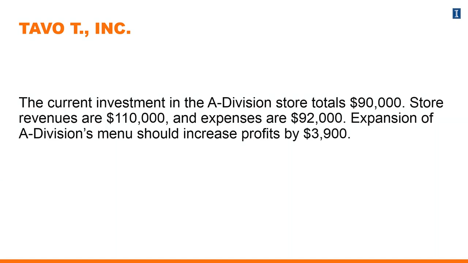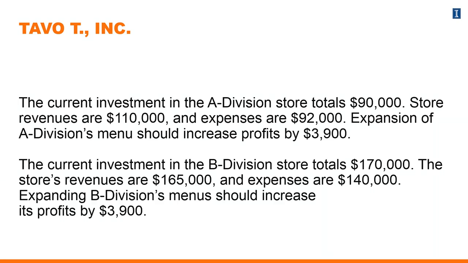Currently, the A division has a total investment or asset base of $90,000. Store revenues on an annual basis are approximately $110,000, and expenses are $92,000. The expansion of A division's menu should increase profits, it's projected, by about $3,900.